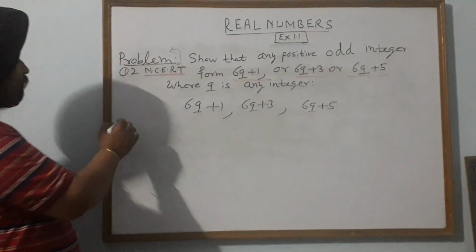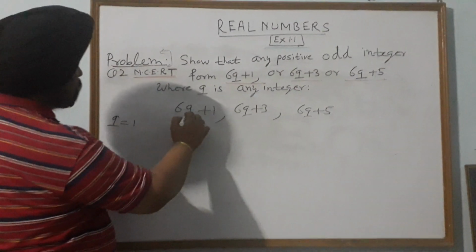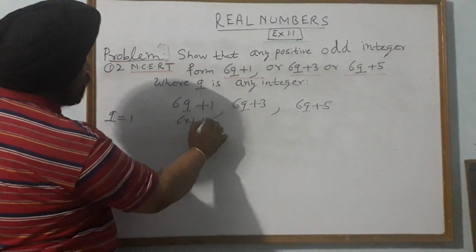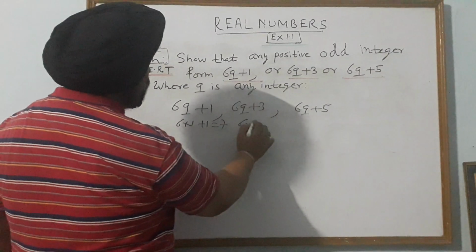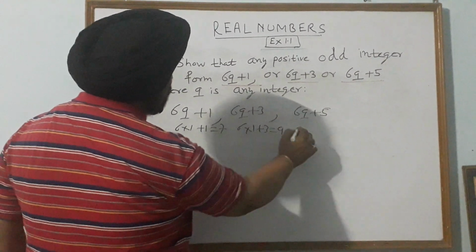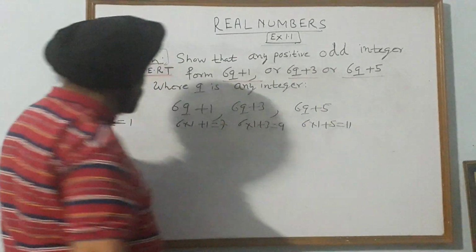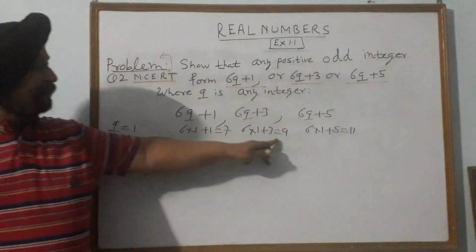Suppose we put q equal to 1. We get 6 into 1 plus 1, that is 7. 6 into 1 plus 3, that is 9. 6 into 1 plus 5, that is equal to 11. So if we put q equal to 1, we get odd numbers 7, 9 and 11.